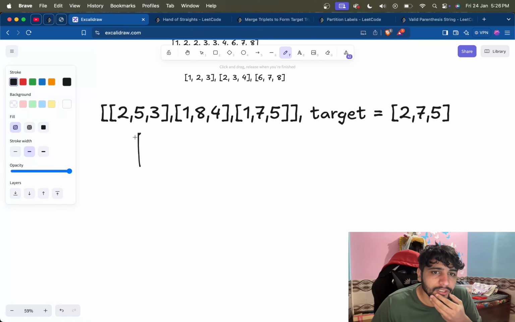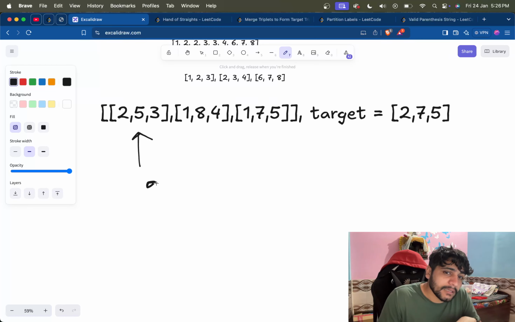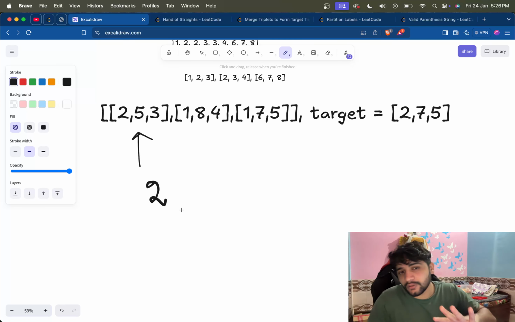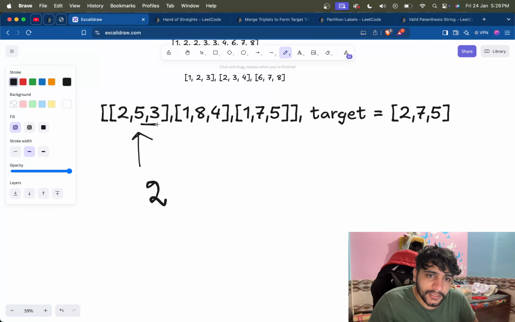Let's say first we will go here and we will see, is any element of this triplet equal to the corresponding element of target? Like, is the first element of this triplet equal to the first element of target? If we see that yes it is, then we have found one element of the triplet. Then what we need to see is if the rest of the two elements are less or equal to the target's next two elements. Are they? Yes, 5 is less than 7, 3 is less than 5.